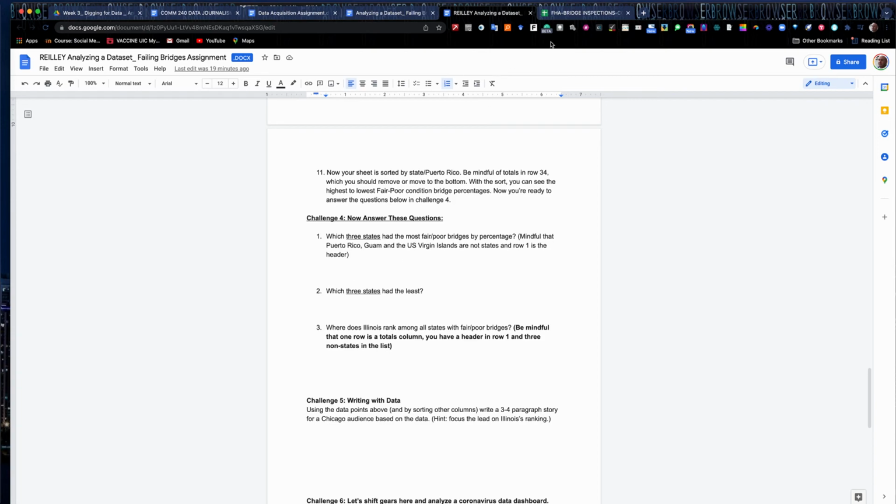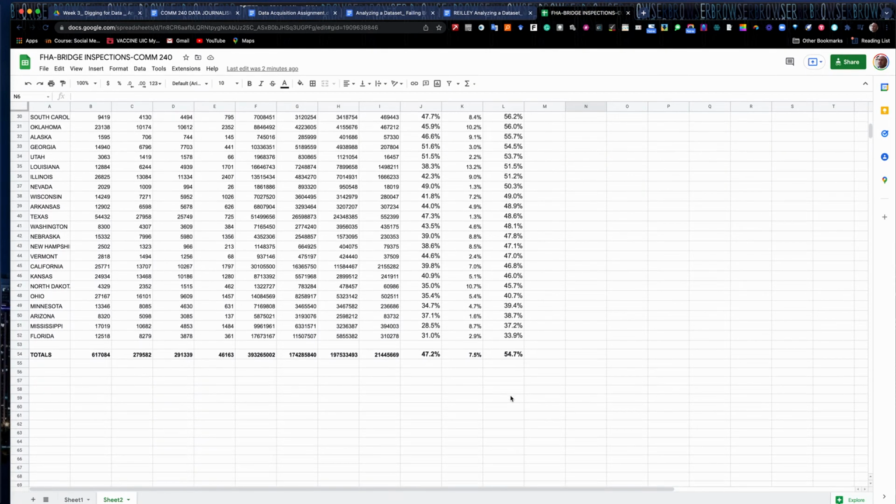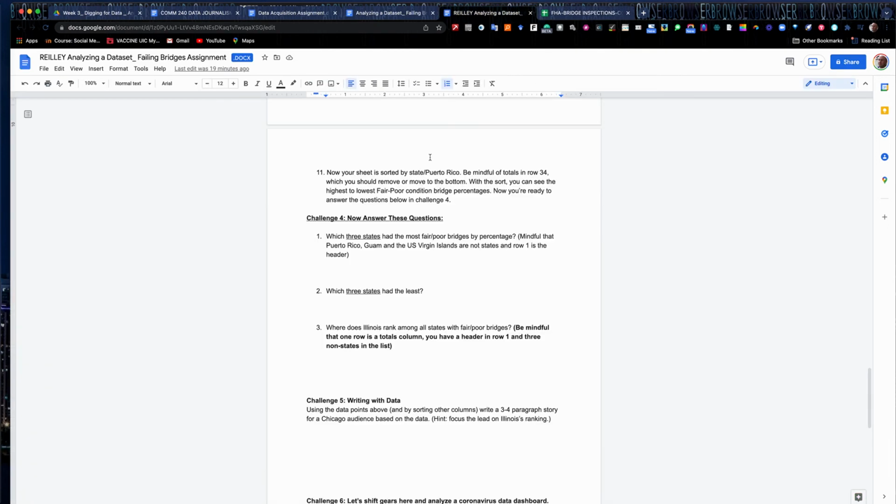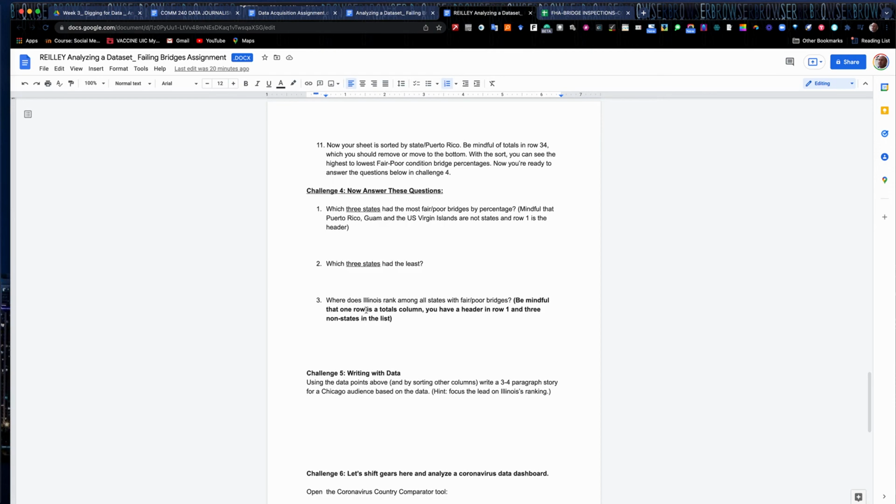Okay, which 3 states had the least? Should be an easy answer for you down here. Florida surprises me somewhat here. You can do that. And where does Illinois rank among all those states?